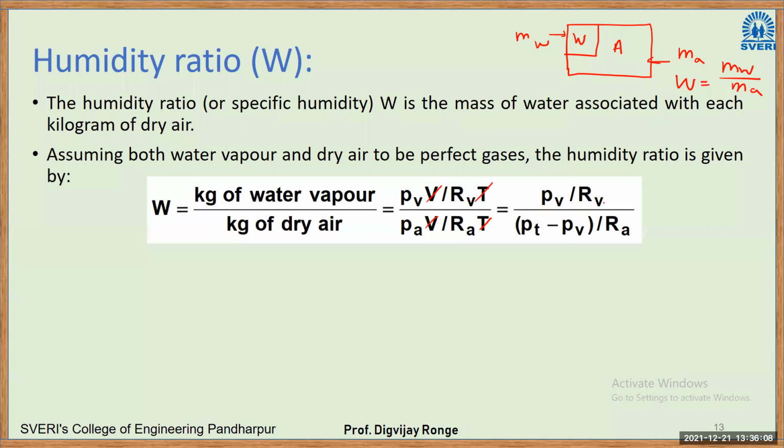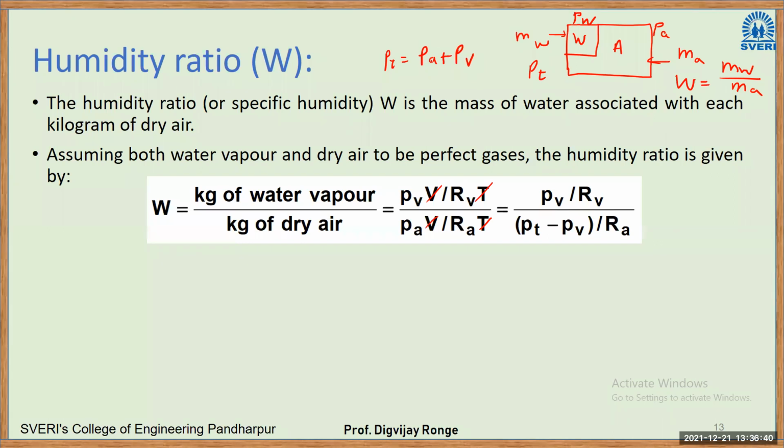This Pa is nothing but the partial pressure of air. Water vapor will exert some pressure, so that will be the partial pressure of water vapor. Dry air will exert some pressure, so that will be the partial pressure of dry air, according to Dalton's law of partial pressure, right? The whole will be the total pressure. Total pressure will be equal to Pa plus Pw or Pv.